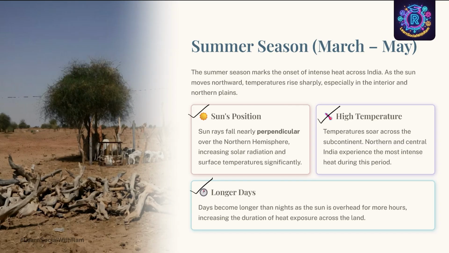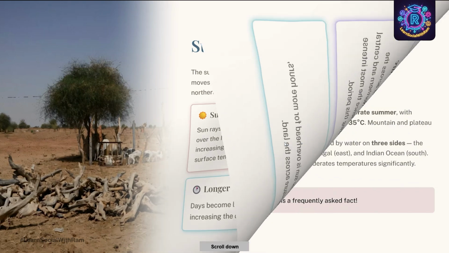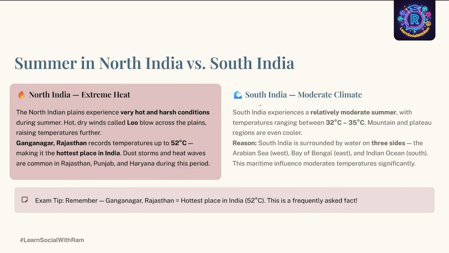Basically, the sun's rays falling on the earth's surface fall nearly perpendicular, that is almost 90 degrees over the northern hemisphere, which increases the solar radiation as well as the surface temperature significantly. Now, let us try to understand the summer season experienced in North India and South India. First, let us discuss North India.